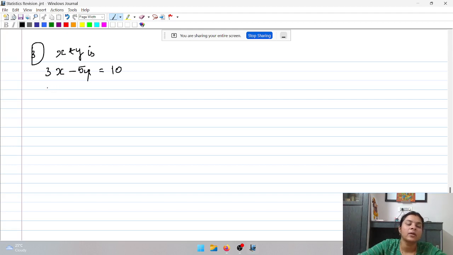Now, the mode of x is 3. What is the mode of y?